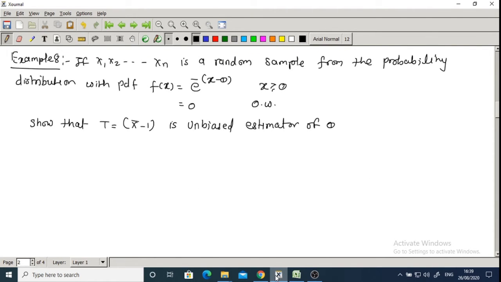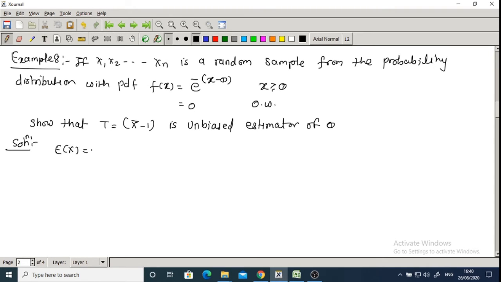Okay. Example number 8 is, if x1, x2, up to xn is a random sample from the probability distribution with PDF f of x is equal to e raised to minus (x minus theta), x is greater than or equal to theta and 0 otherwise. Show that T is equal to x bar minus 1 is an unbiased estimator of theta. To solve this problem, first we find the expected value of x.